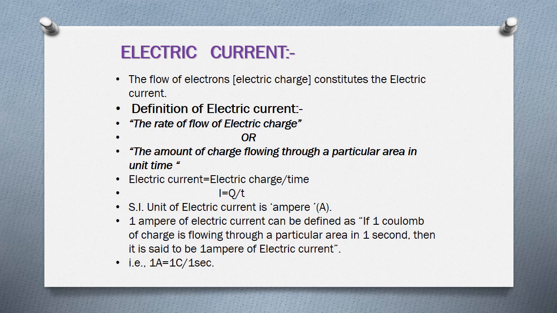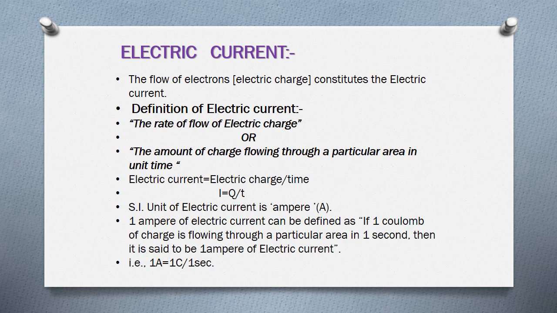The definition for electric current is the rate of flow of electric charge, or the amount of charge flowing through a particular area in unit time. Electric current equals electric charge divided by time. This is the formula to calculate the electric current: I is equal to Q by T.